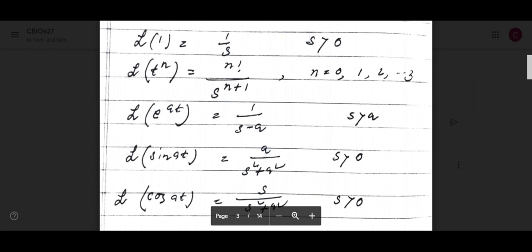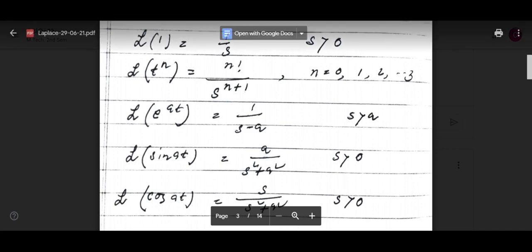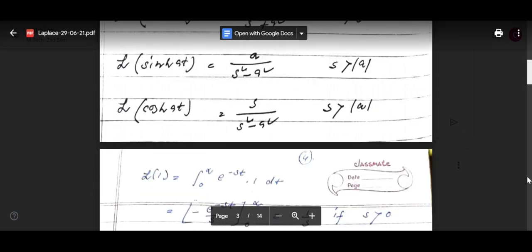Okay, so you have to know the integration. Laplace transform of 1 equals 1 by s, s greater than 0. Laplace transform of e to the power at: if f(t) is e power at, then that will be 1 by s minus a. You can try this at home, how it is coming 1 by s minus a.